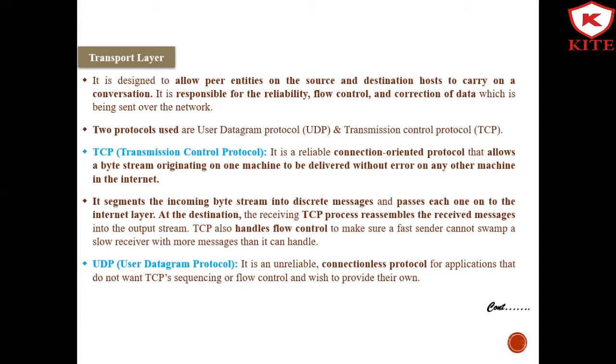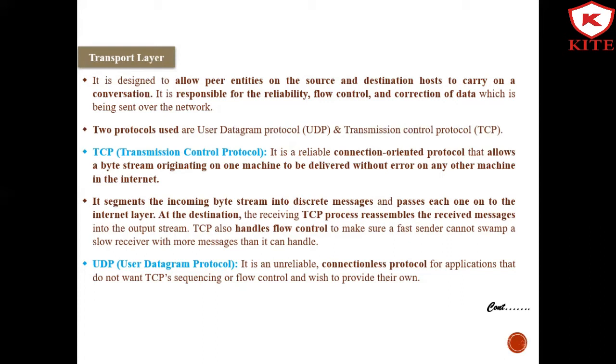First, the Transmission Control Protocol. It is known to provide reliable and error-free communication between systems, and it is a connection-oriented protocol that allows a byte stream on one machine to be delivered without error to any other machine in the network. It performs sequencing and segmentation of the data, and it also has an acknowledgement feature. It can control the flow of data through a flow control mechanism.